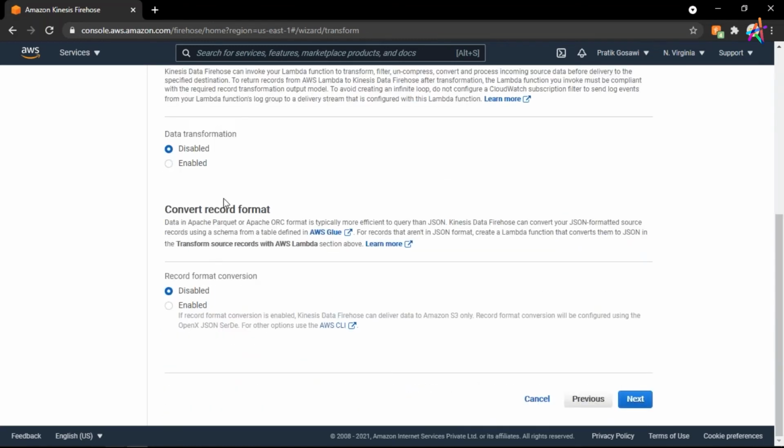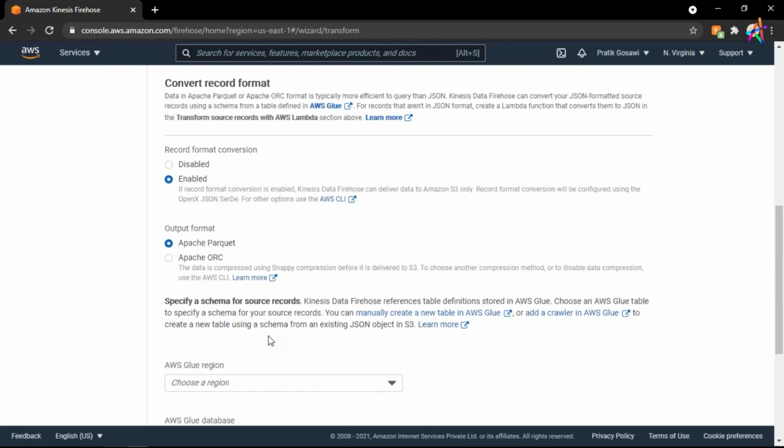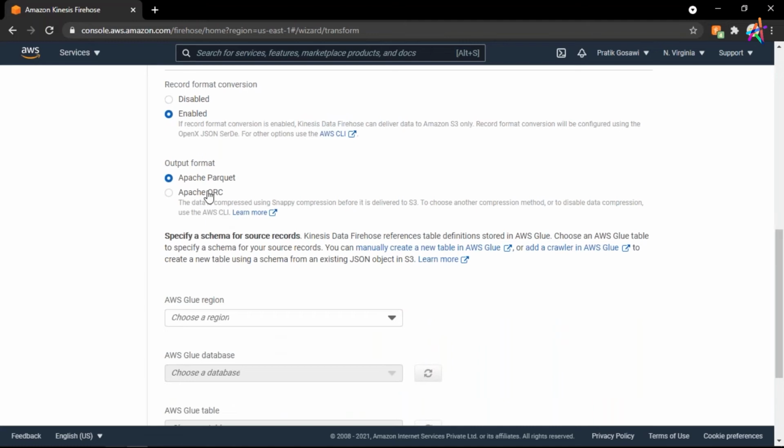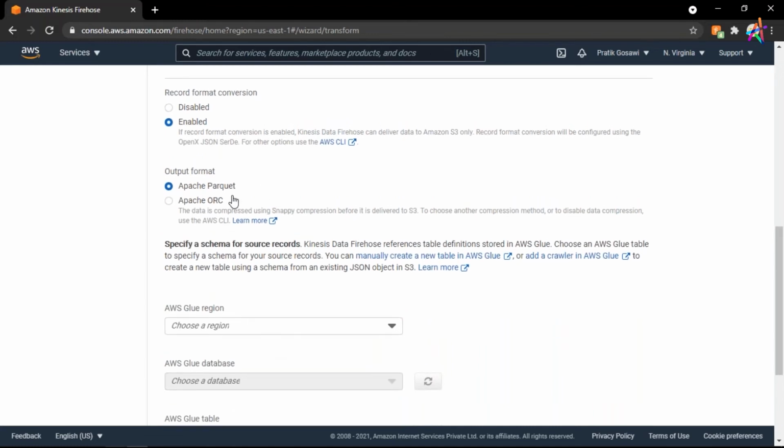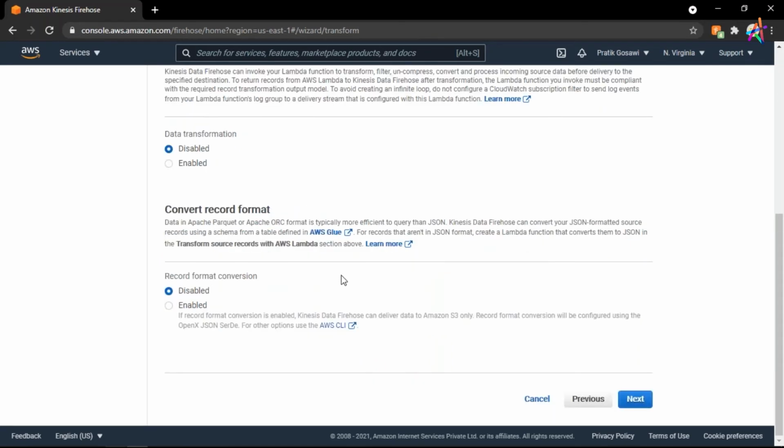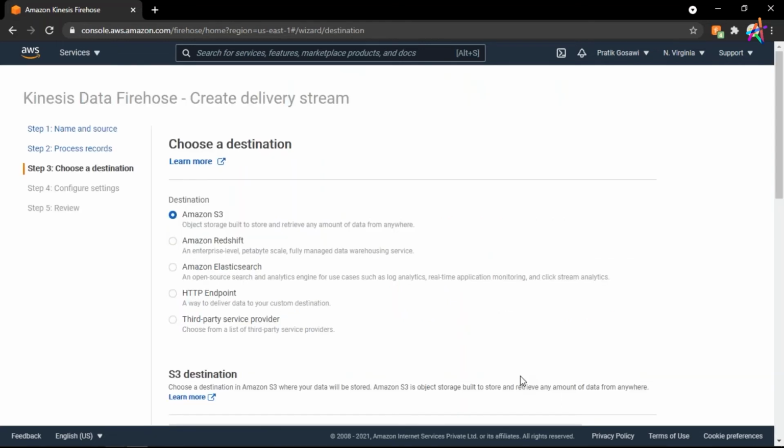Another thing is convert record format. So basically, if I enable this, I have two options. I can either put my data in Apache Parquet format or Apache ORC format. Those of you who are coming from a big data background, these are some of the formats in which you can store your file. Now clicking on next.